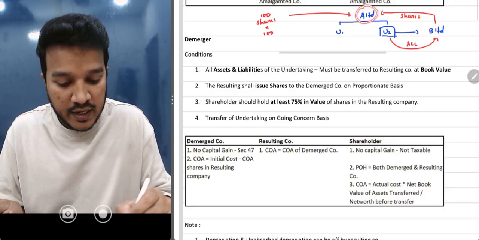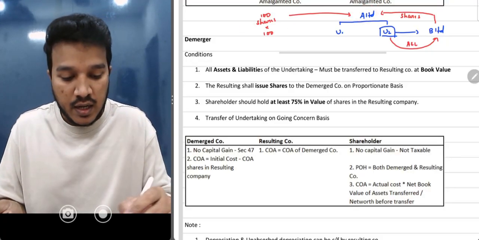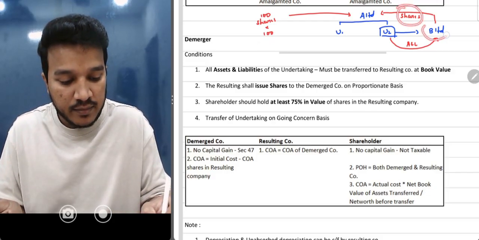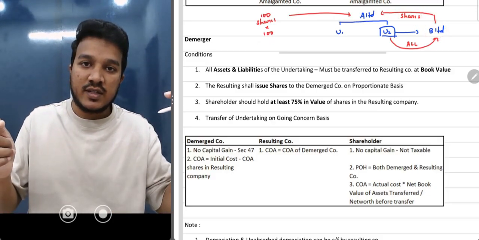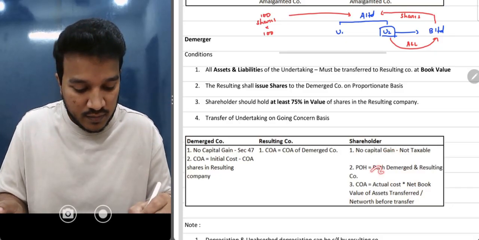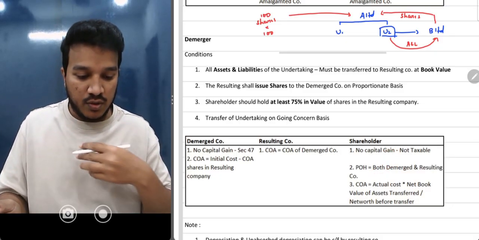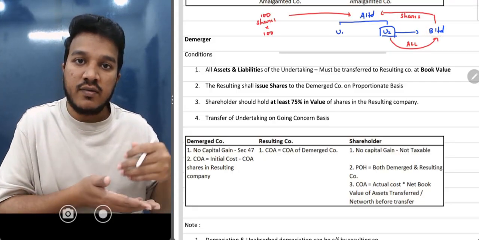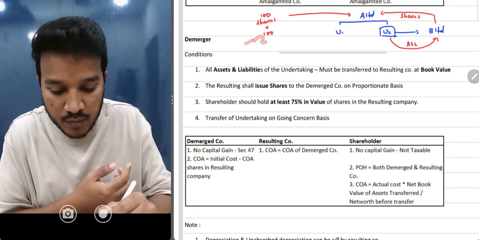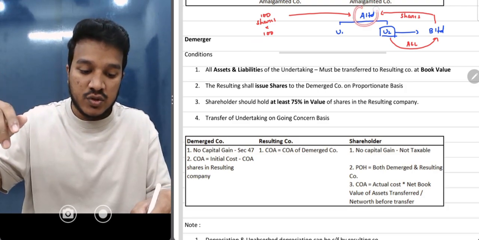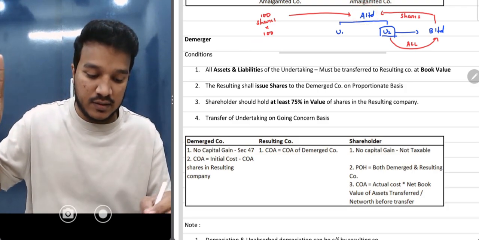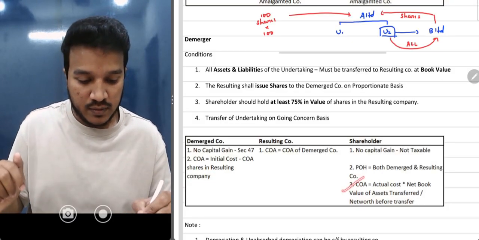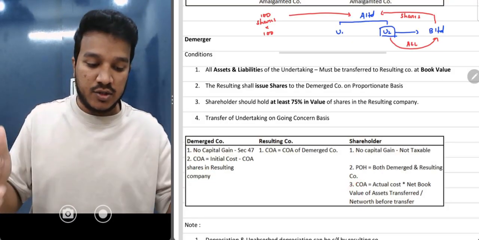Now comes the shareholders' point. I was a shareholder in A Limited, right? I purchased 100 shares. Now its value is reducing, and in exchange I am getting shares of B Limited, correct? So what is the period of holding? I'm getting shares from B Limited, which is a new company. For the period of holding, I'll also count the years that I was holding shares in A Limited. I'll consider both, the demerged company and the resulting company. Perfect. And then the cost of acquisition. Ultimately, we are reaching the valuation point.